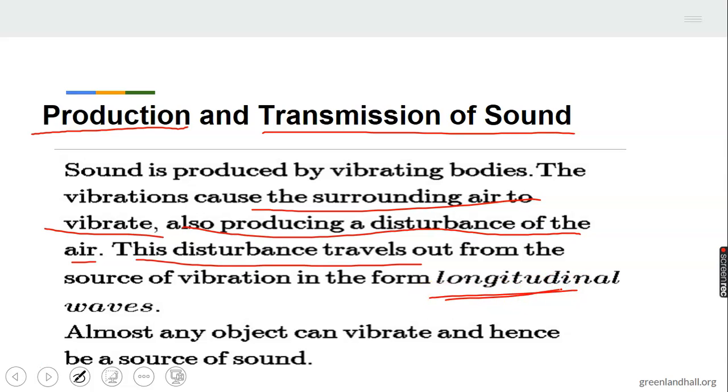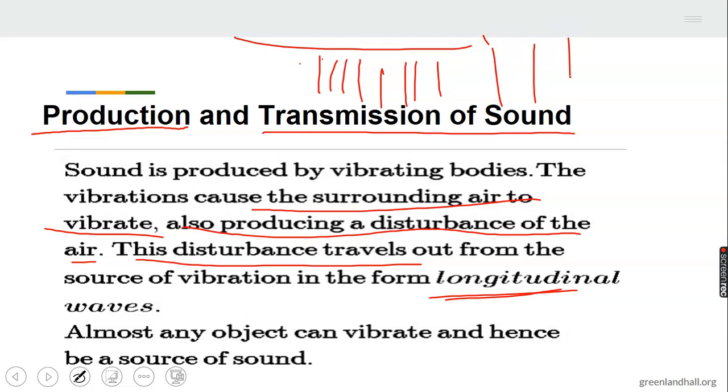Last time we talked about types of waves. We have longitudinal waves and transverse waves. Transverse waves are those waves that travel perpendicular to the direction of the wave, while longitudinal waves travel parallel to the direction of the wave, that is, they are in the same direction. Like one part is rarefaction and one part is compression.